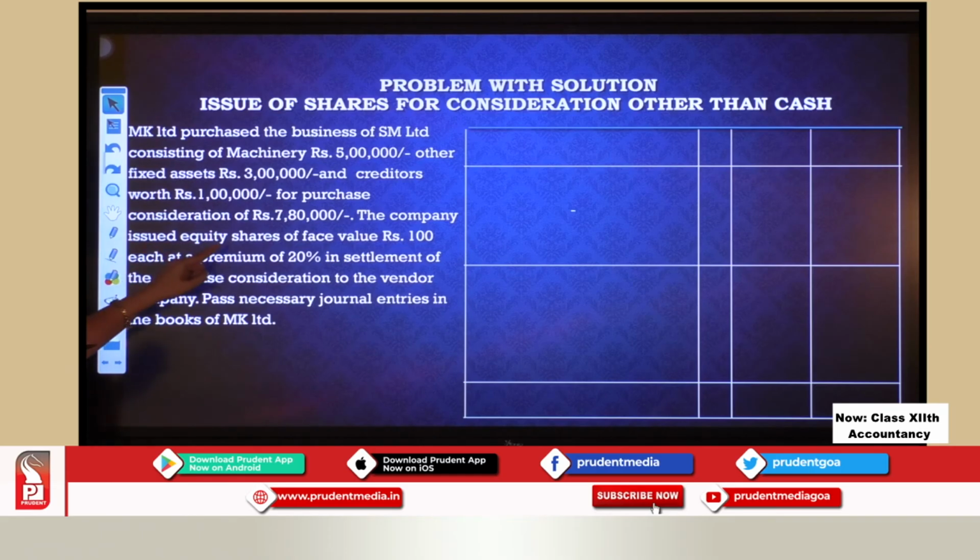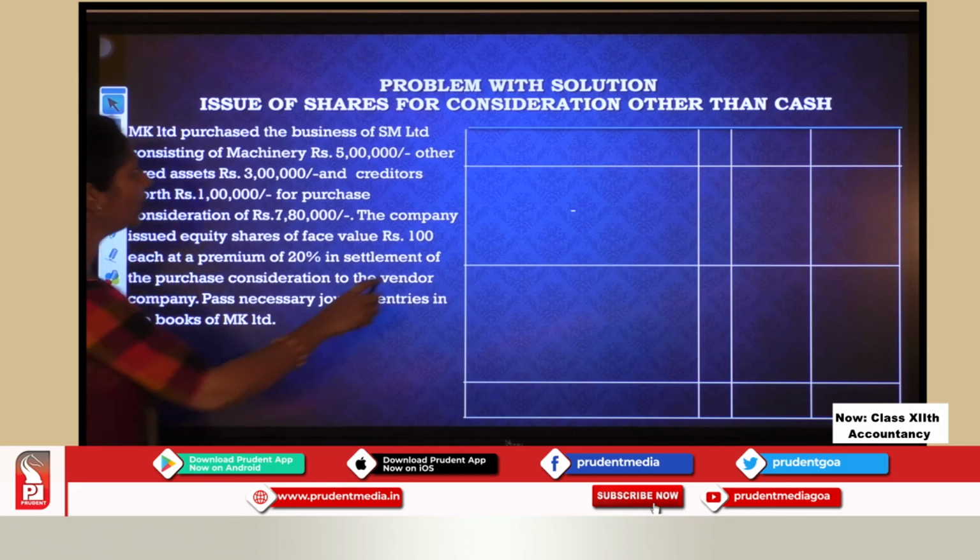The company issued equity shares of face value rupees 100. So the company is ready to give shares of 100 rupees each at a premium of 20%. So 100 rupees share will be given at what price? 120 rupees in settlement of the purchase consideration to the vendor. Pass necessary journal entries in the books of the company. So let us make the journal now.